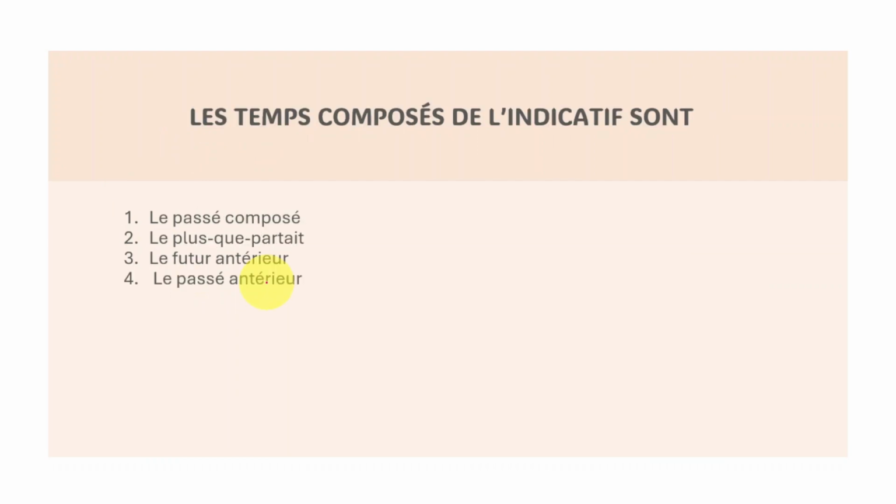Okay? We have les temps composés de l'indicatif, which are le passé composé, le plus-que-parfait, le futur antérieur, le passé antérieur. Okay? So again, we have le passé composé, le plus-que-parfait, le futur antérieur, le passé antérieur.